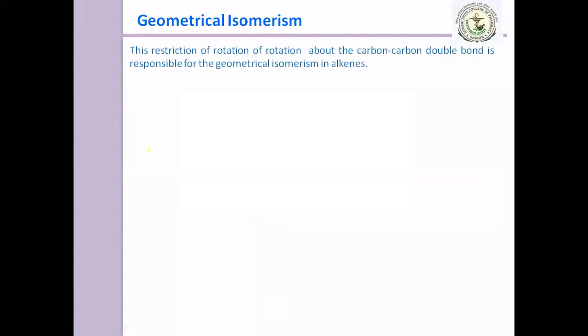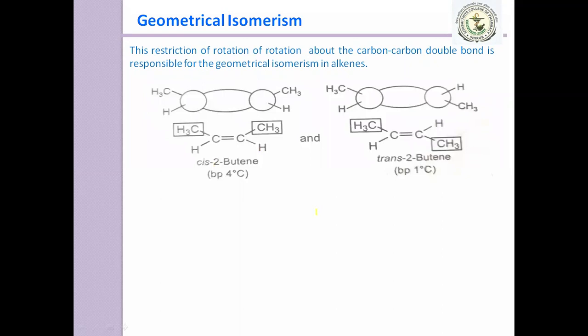So all of you getting what is the restriction of rotation? This restriction of rotation about the carbon-carbon double bond is responsible for geometrical isomerism in alkenes. So here is the example, 2-butene, where we write the specific prefixes cis-2-butene and trans-2-butene.